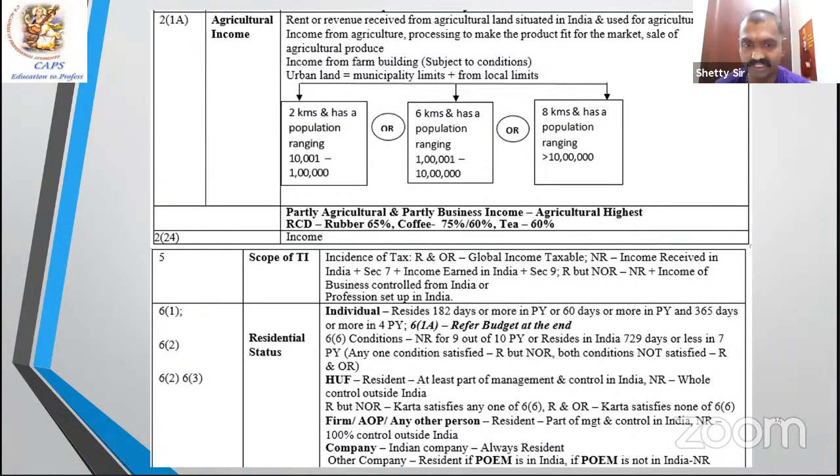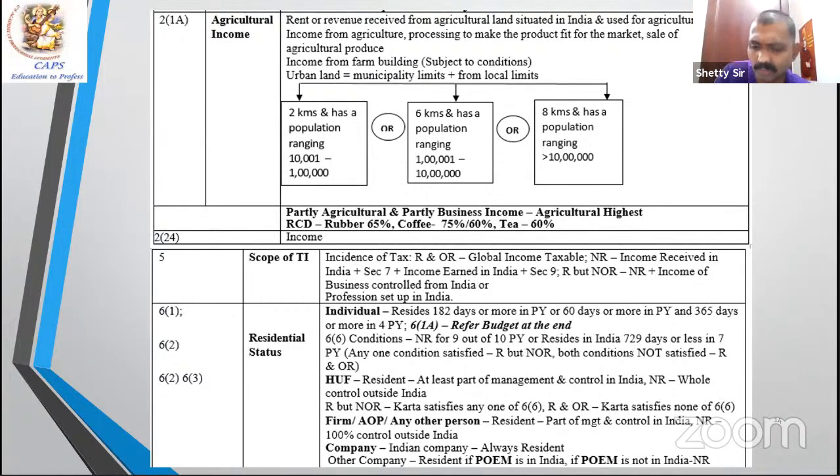Now, who is a resident? Section 6. For an individual, 182 days or more in the previous year, or 60 plus 365 days. There's an amendment this time. For an individual leaving India, the law continues as it is. For an Indian citizen or person of Indian origin who stays outside India and comes to India on a visit, if his total income excluding income from foreign sources exceeds 15 lakh, then 182 days has to be substituted by 120 days. 120 days. And section 6 within the bracket 1A also makes a similar reference. When you are not taxable outside India, you are always going to be resident but not ordinarily resident.